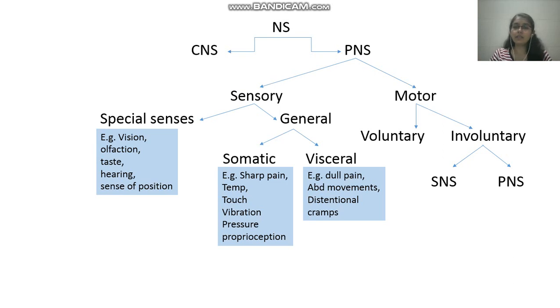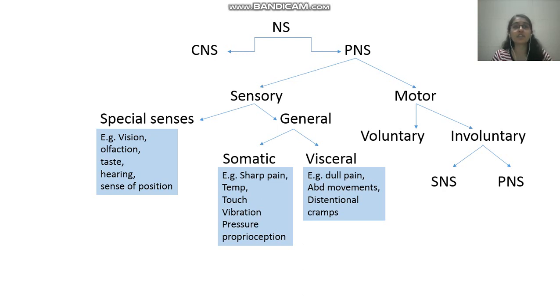So let's see what does peripheral nervous system consist of. It is primarily divided as sensory nervous system and motor nervous system. So sensory nervous system will consist of special senses and general senses. Special senses are the ones which have only one organ to detect the particular sense.